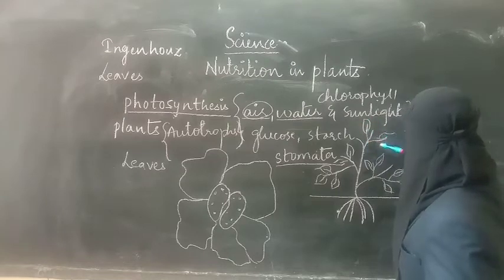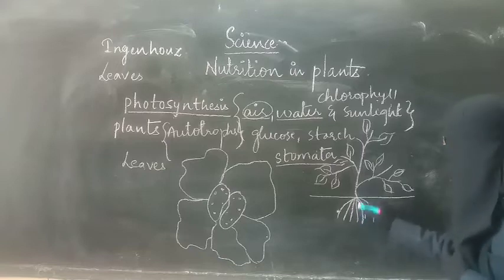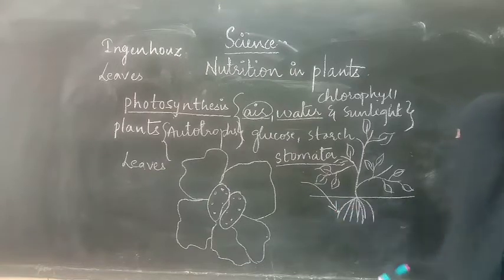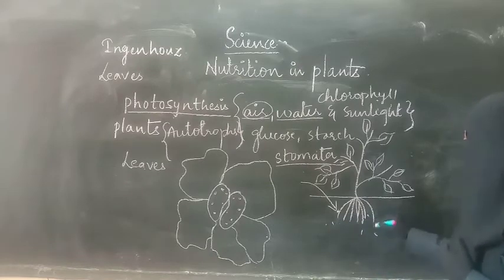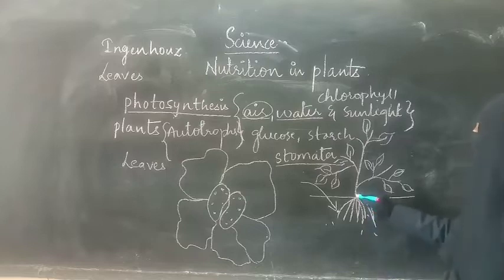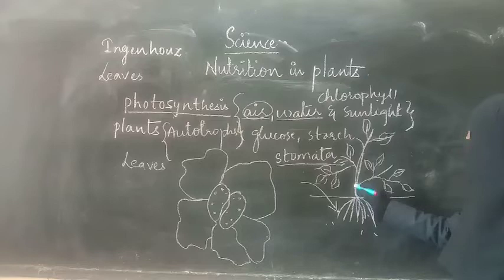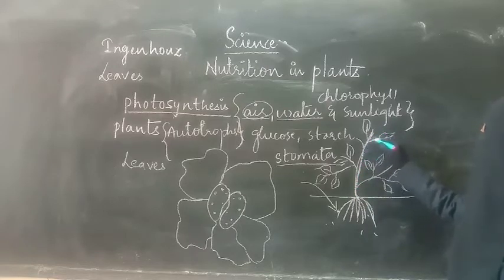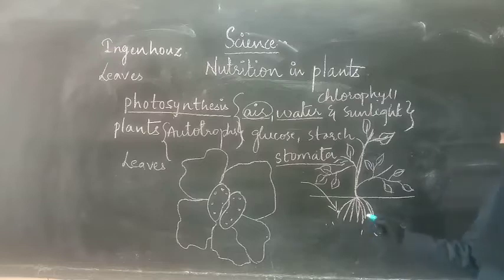For example, a plant has branches, leaves and so on. Where do you water the plant? You water the plant at the roots. So what do the roots do? Roots absorb the water from the soil. The absorbed water is sent to the entire body of the plant. The stem carries all the water and leads it to the leaves. So absorption of water takes place through the roots.